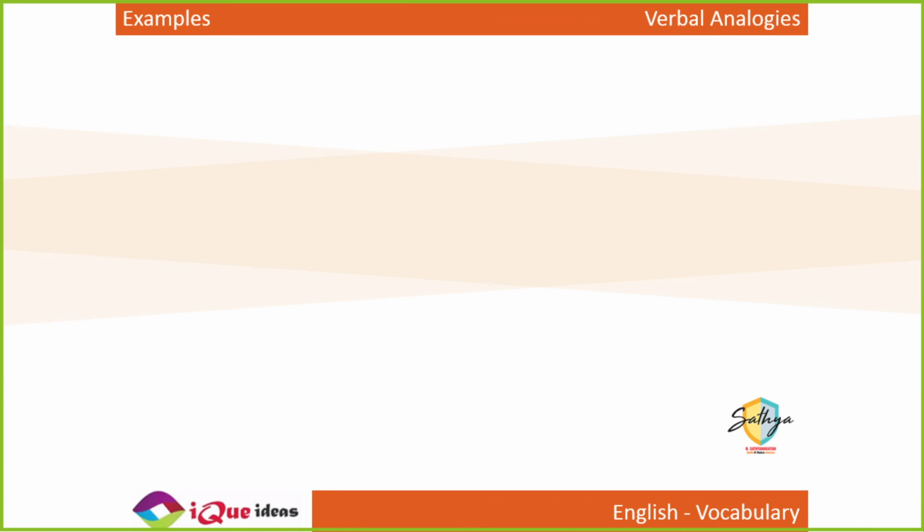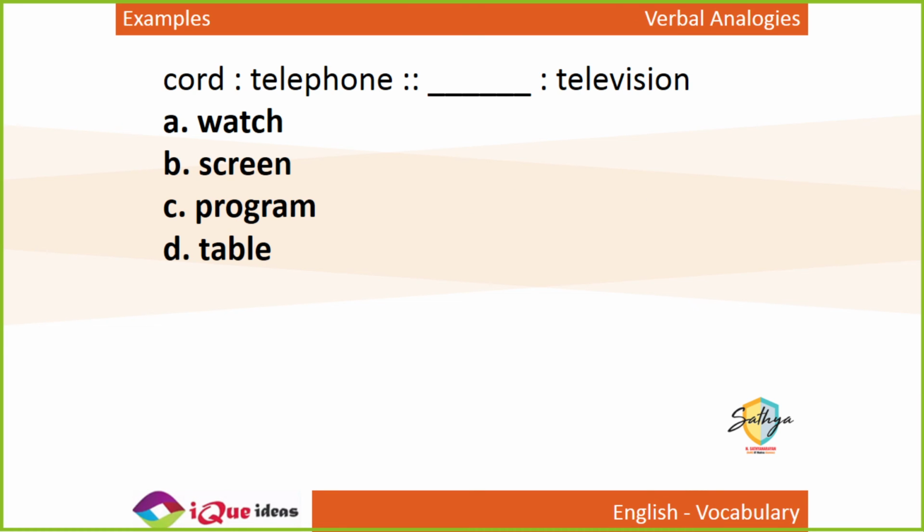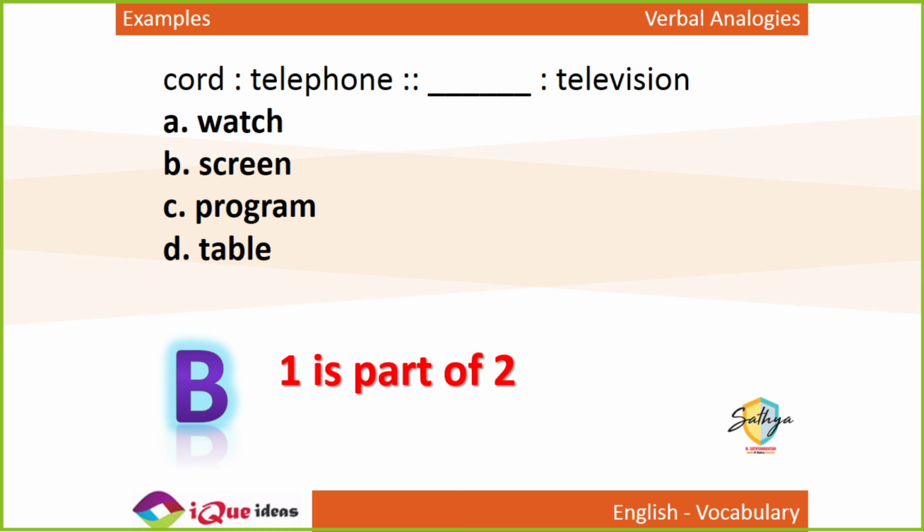Right. Chalo. A cord is a part of telephone. What is a part of television from the given options? If a cord is a part of a telephone, then what is a part of a television? Correct. A screen is a part of the television. Just like cord or wire is part of a telephone, similarly screen is part of a television. This is easy.